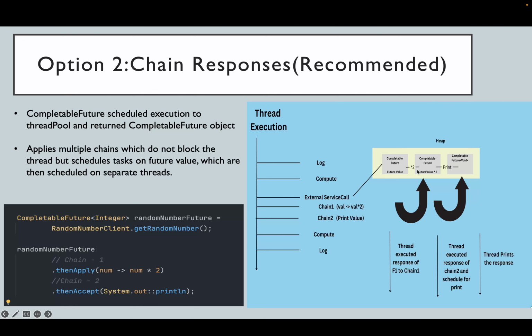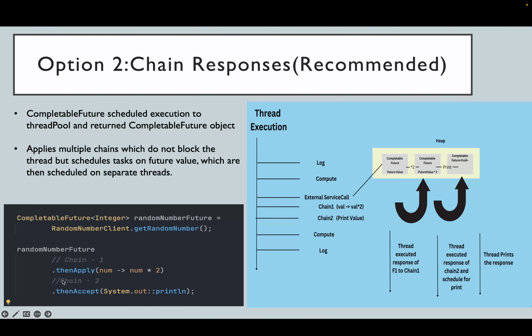So it's a CompletableFuture of Void. You will pass a printer like System.out.println, so it will print the value. From the Java point of view, dot then takes a callback, a lambda expression or any functional interface. A functional interface is just an interface which has only one abstract method.